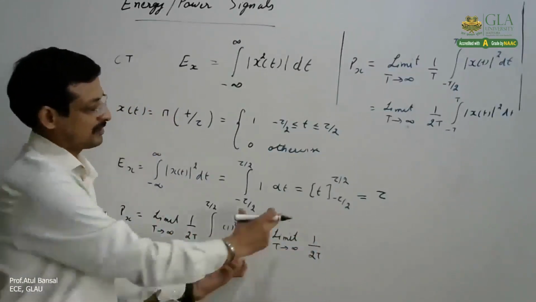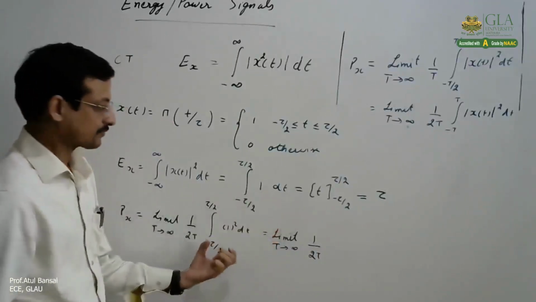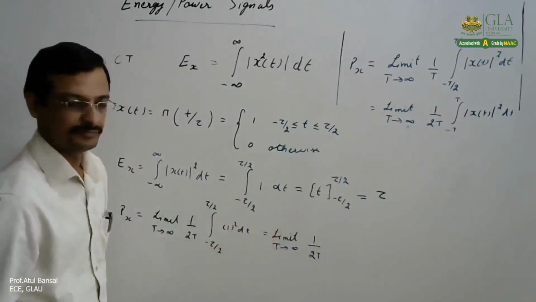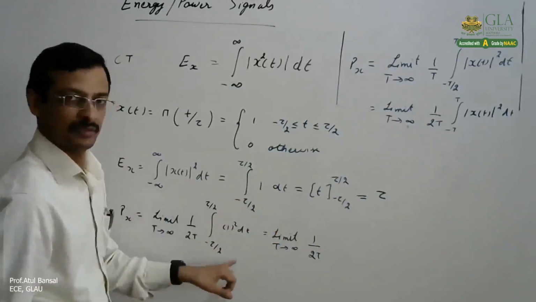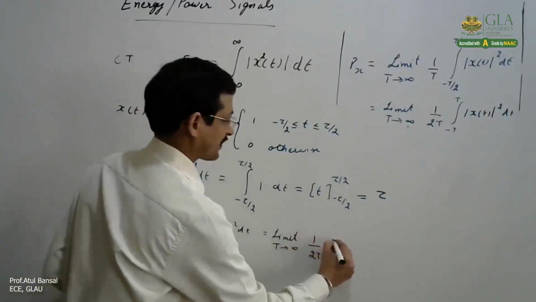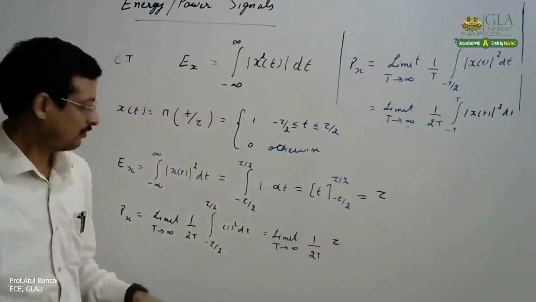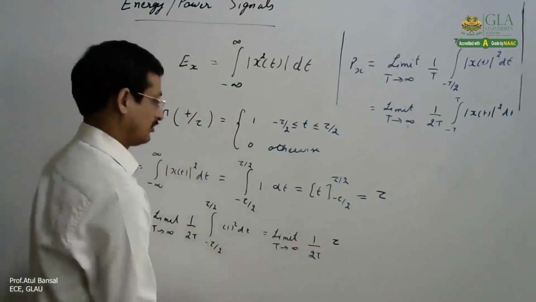Now if we solve this, this is exactly similar to this, right? So what will it become? If we solve this, 1/2T times the integral gives τ.